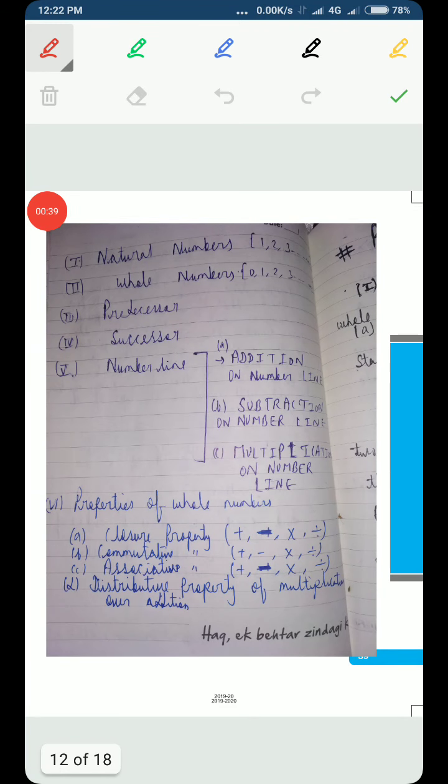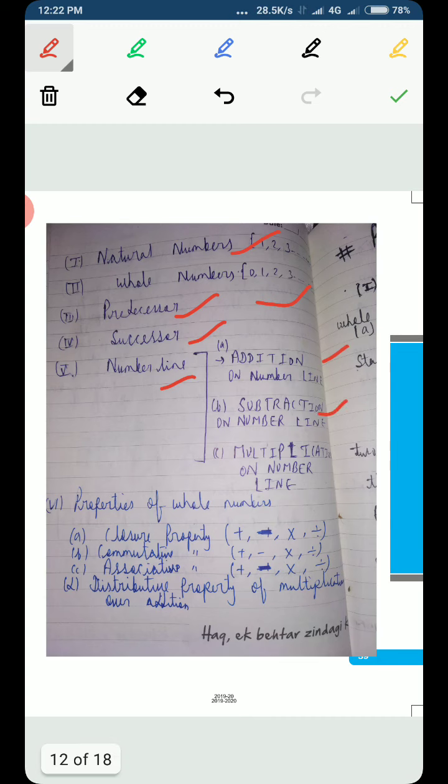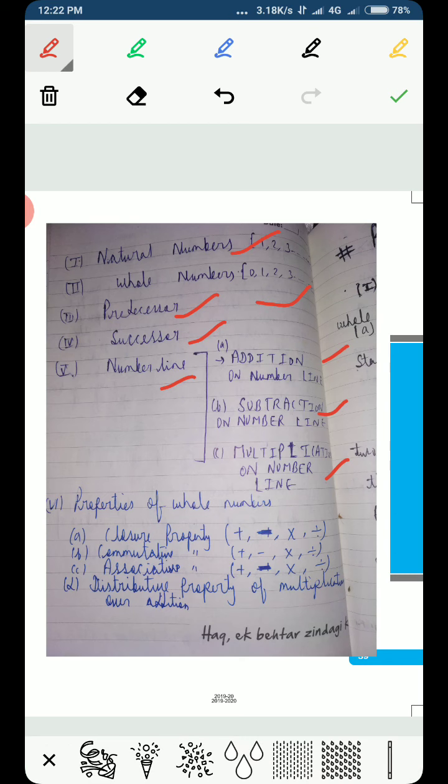So till now, in part 1 we learned about the types of numbers: natural numbers, which start from 1 and go up to infinity. Then we learned about whole numbers, which start from 0 and go up to infinity. Then we learned the concept of predecessor and successor, and the number line, and we also learned how to do addition, subtraction, and multiplication on the number line.